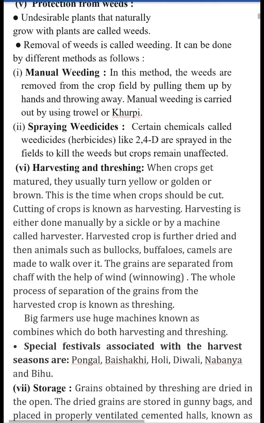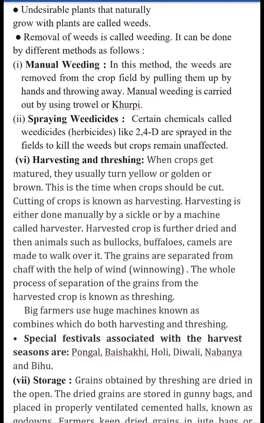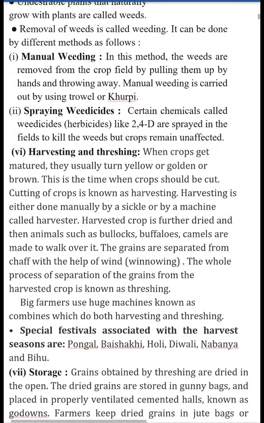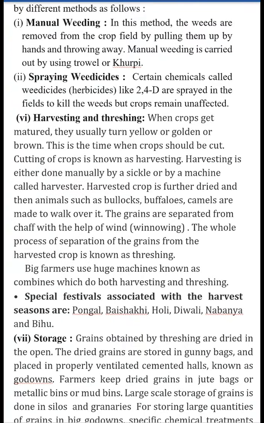Once the crops come, the next topic is harvesting and threshing. Once our crops get matured and ripe, they turn yellow and golden brown in color. So this is the time when the crops should be cut. The cutting of the crops is known as harvesting. Harvesting can be done manually by sickle, or it can be done by a machine called a harvester.